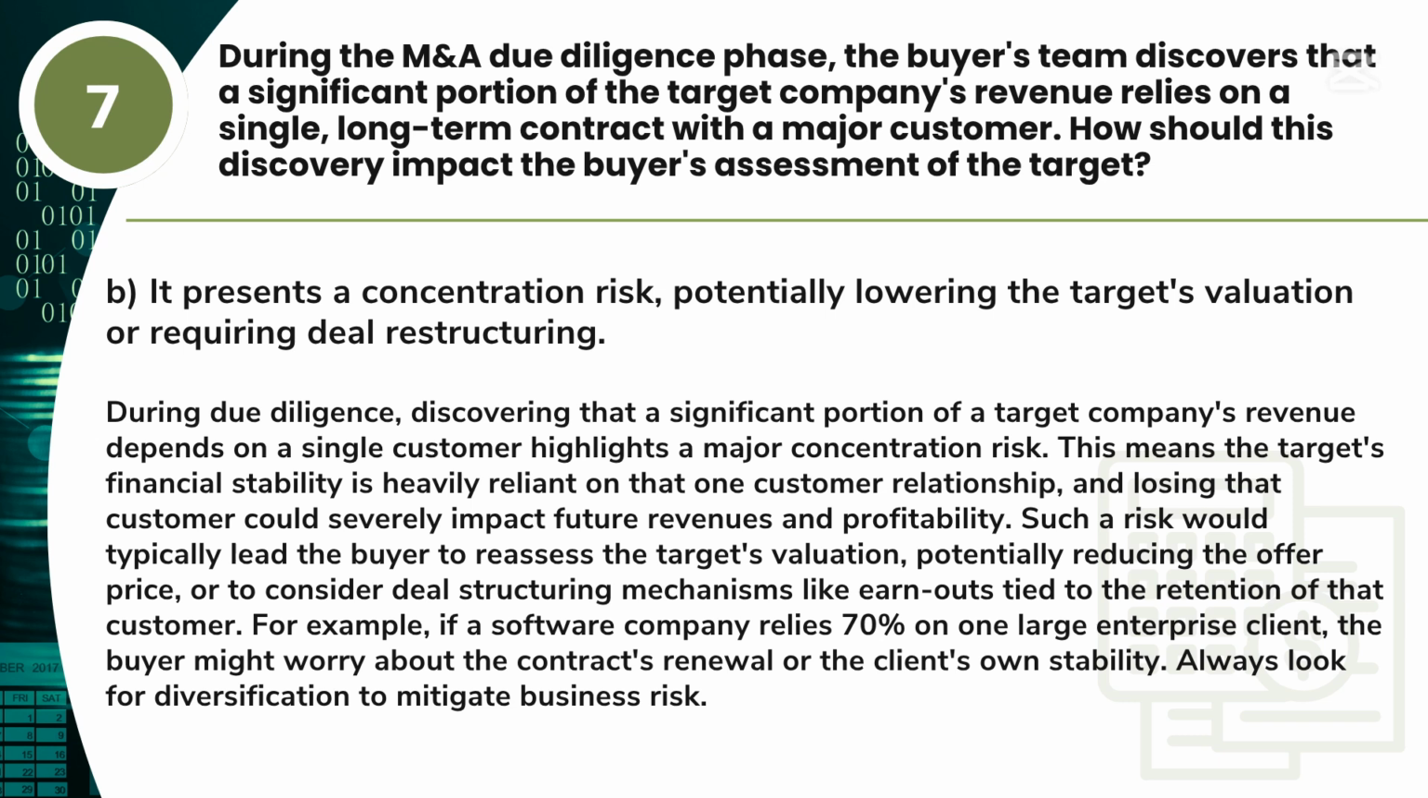Such a risk would typically lead the buyer to reassess the target's valuation, potentially reducing the offer price, or to consider deal structuring mechanisms like earnouts tied to the retention of that customer. For example, if a software company relies 70% on one large enterprise client, the buyer might worry about the contract's renewal or the client's own stability. Always look for diversification to mitigate business risk.